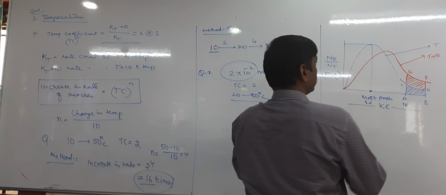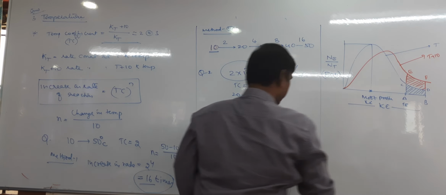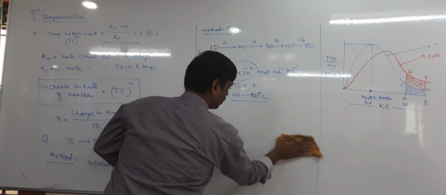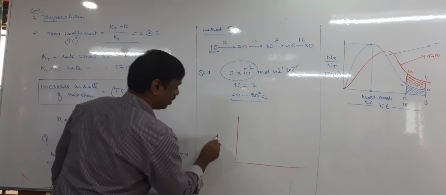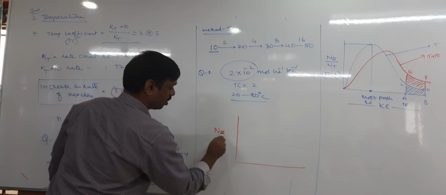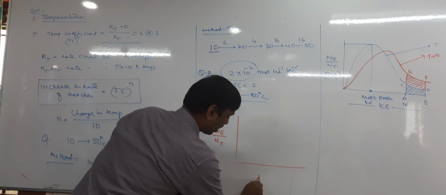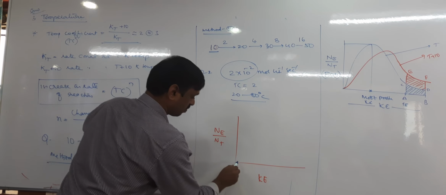The first graph is this; because you should take two graphs, I will draw here. A graph is plotted between Ne by N total and kinetic energy, so you will get a graph like this.